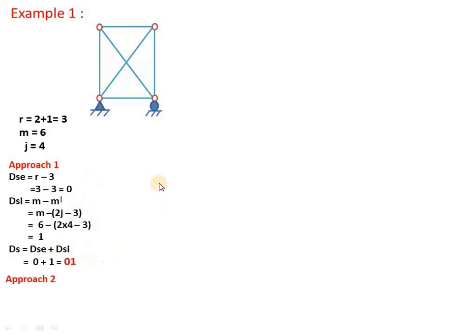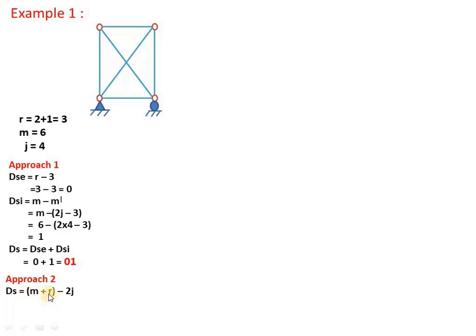Now we will apply the second approach, approach 2. What is approach 2? Directly I calculate the total indeterminacy of the structure. The total degree of indeterminacy is DS equals the total number of unknown forces minus the equations of equilibrium available for the structure. M is the total number of members present in a frame, and each member carries only one force, so M is the number of unknown member forces.